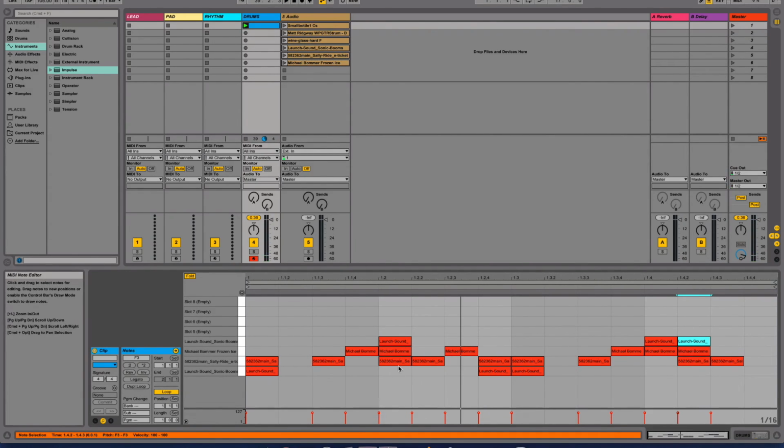Once you're happy with your pattern, we've finished the drums. You can now move on to the next video tutorial where we'll look at the pad synth.